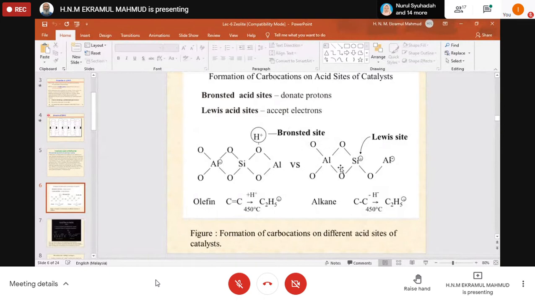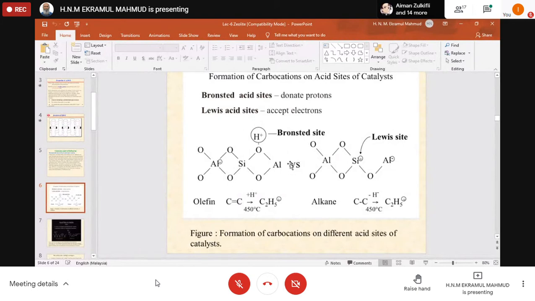If not, we can control it by controlling the silica alumina ratio. If you need more of this type of site, that means in the structure you should have more silicon. You replace this aluminum with silicon, and then there should be only one aluminum somewhere here.